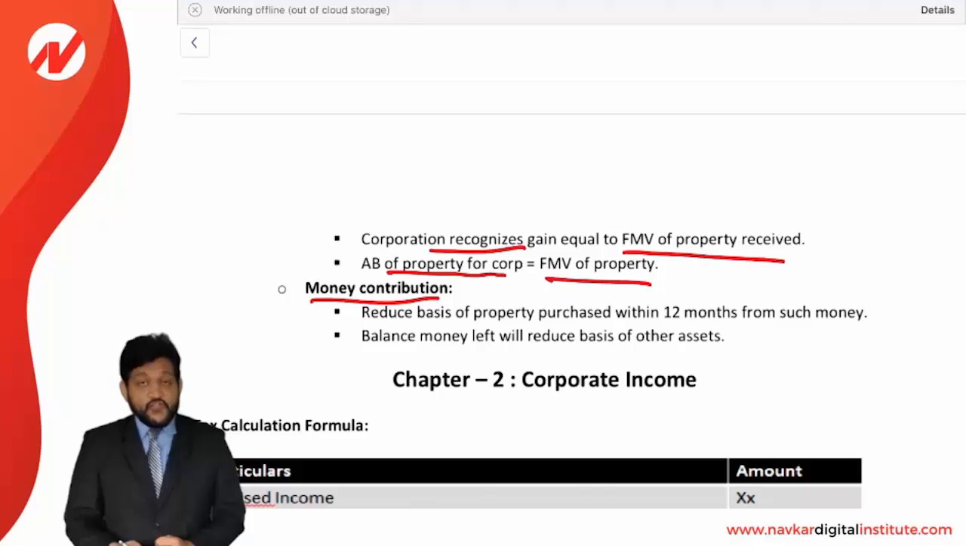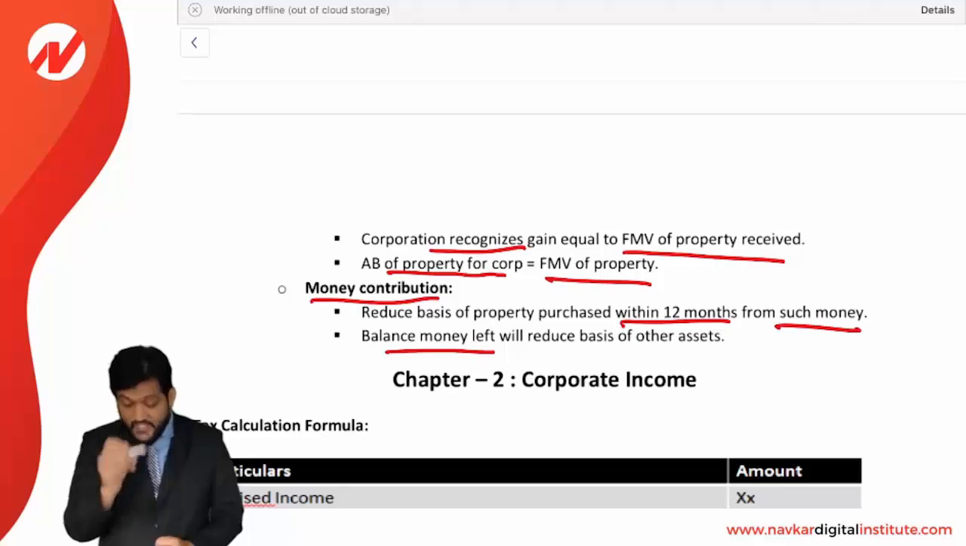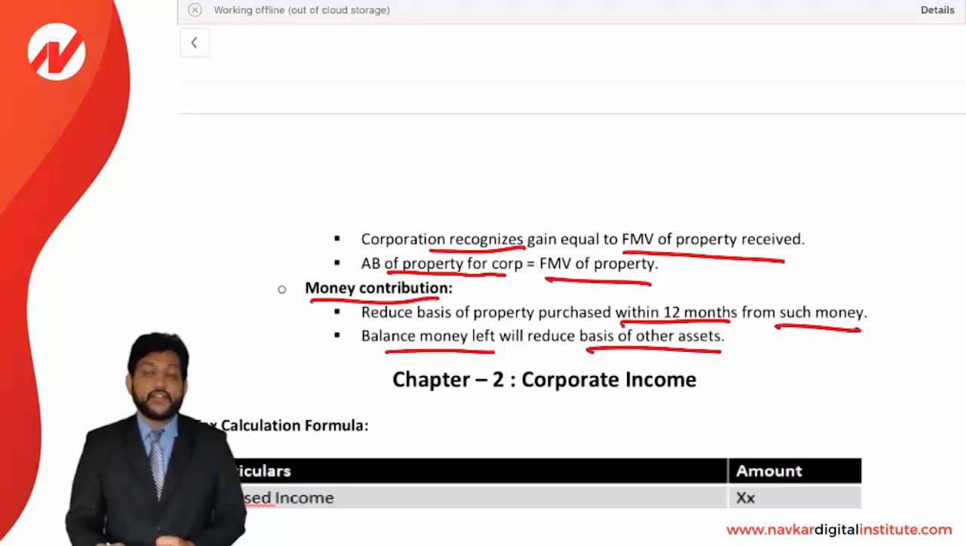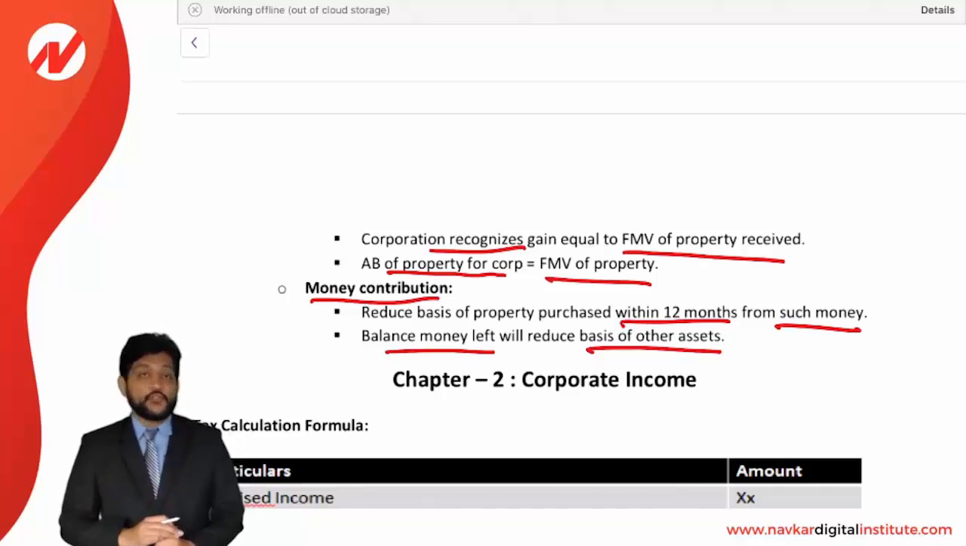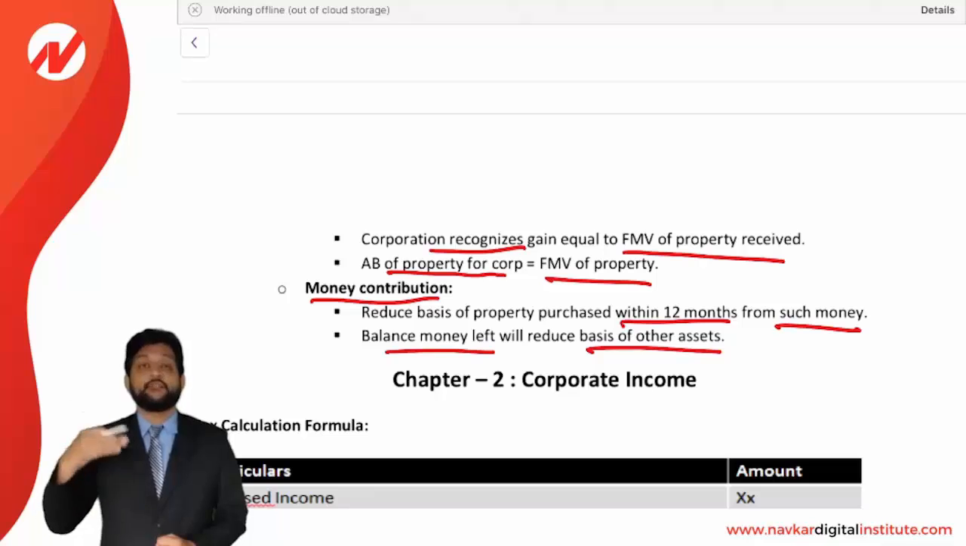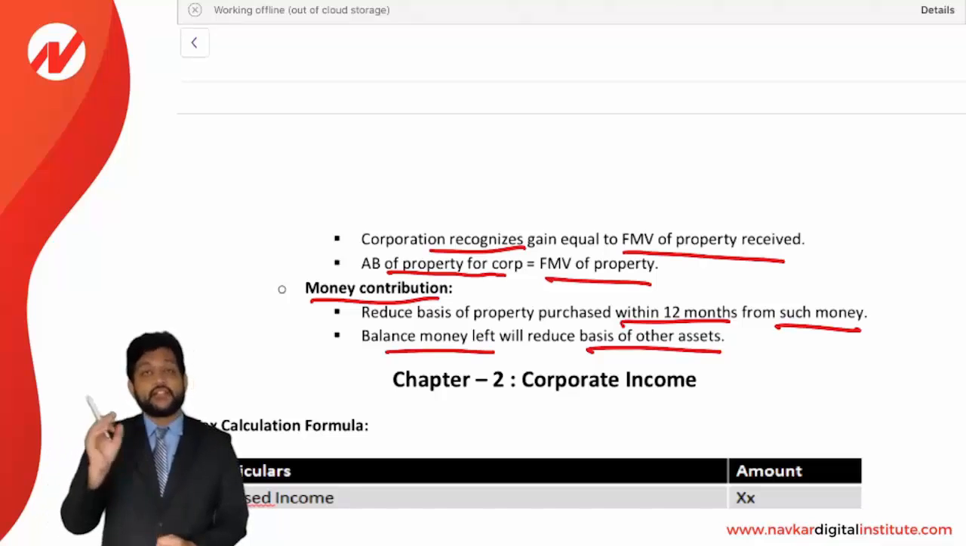Money contribution. If you are contributing money as a capital, then what? It reduces the basis of the property purchased within 12 months from such money contribution, and the balance money left will reduce the basis of other assets. If a shareholder has contributed money to the corporation, whatever property has been purchased by the corporation within a period of 12 months from such money, it will reduce the base of that, and the remaining unused money will reduce the basis of other assets.